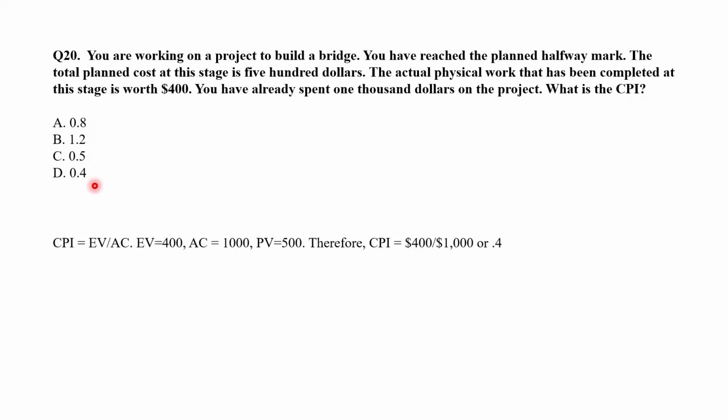So the formula to calculate CPI is EV upon AC. EV in this case is $400. That is the actual physical work completed. And actual cost is what you have already spent, that is $1,000. And planned value is 500 at this stage. So therefore CPI is equal to EV, that is $400 upon $1,000, the actual cost, that is 0.4. So D, 0.4, is the correct answer.